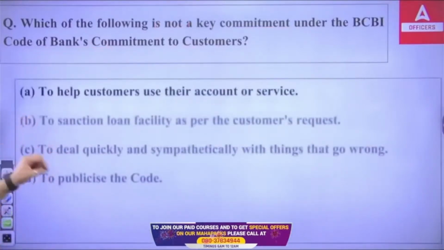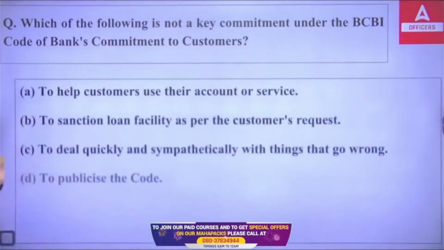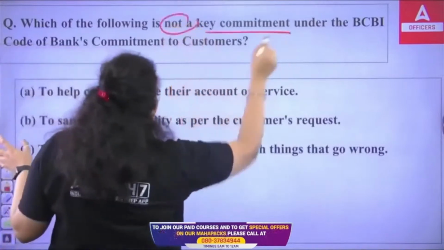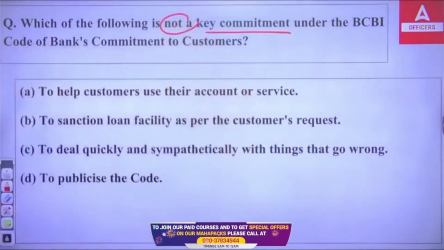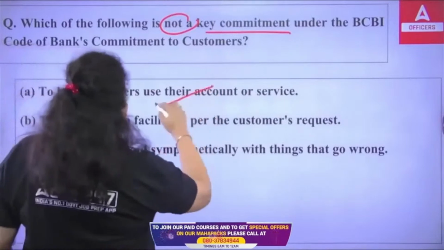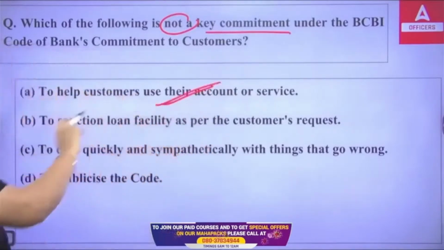To help customers use their account or service, to sanction loan facility as per customer request, to deal quickly and sympathetically with things that go wrong, to publicize the code. So what do you think? To help customers use their account or service, this is the commitment that the bank has towards the customer.